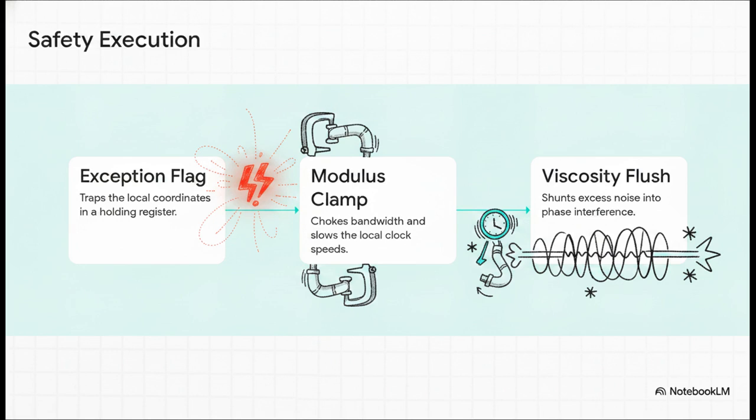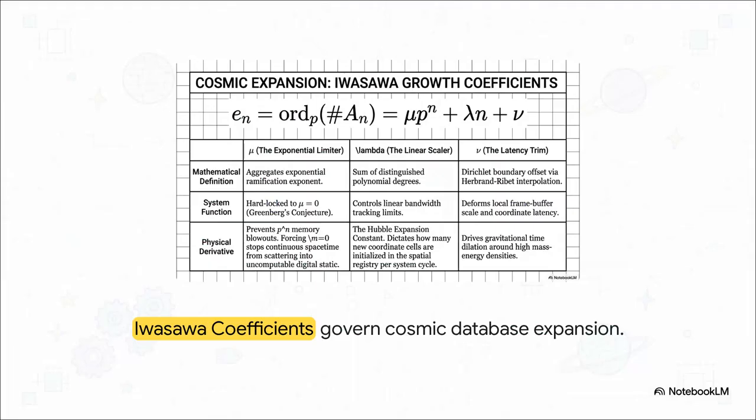Second, it triggers the modulus clamp, which basically intercepts traffic controllers to choke the bandwidth and slow the local clock speeds down. And finally, step 3, it executes a Fermat viscosity flush. It literally shunts the excess phase noise down non-Wieferge pathways, forcing it into destructive phase interference just to protect the wider grid.